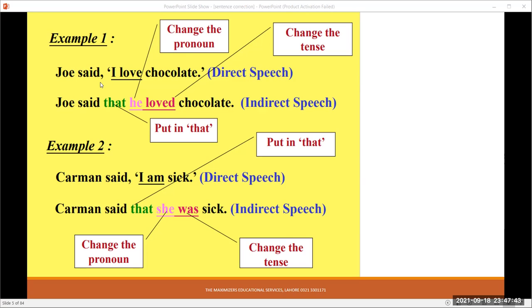Now, repetition of Joe is not good in good grammar. What is the fault? The fault is that we have to use a pronoun instead of repeating the noun. Joe said that. Now, Joe is a boy here, so he will be used here. Joe said that he loved chocolate. So you have to change the pronoun and you have to change the tense. The pronoun will be changed according to the subject of the reporting speech, and the tense will be changed according to the tense of the reporting verb.